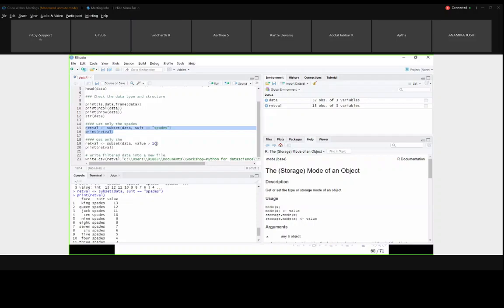Similarly, I am doing this and I am printing. So 1, 2, 3, 14, 15, 16, 27.